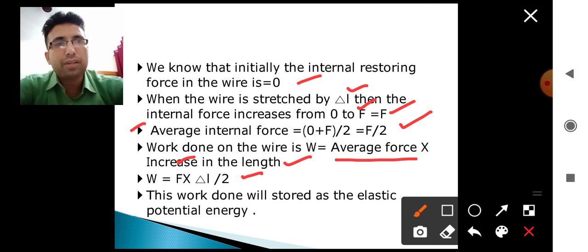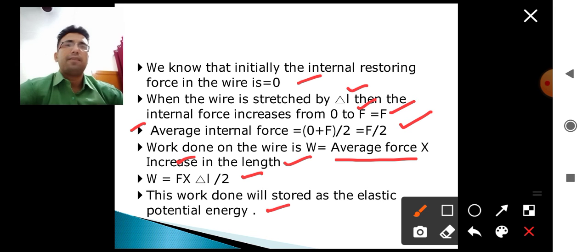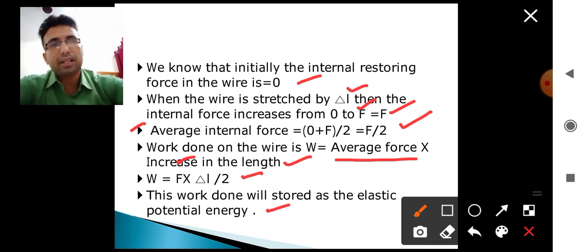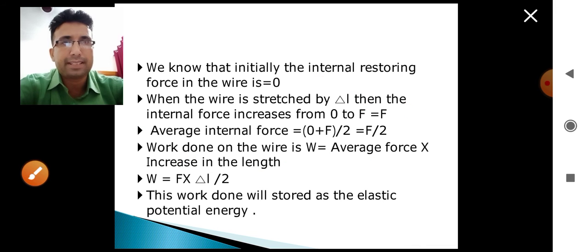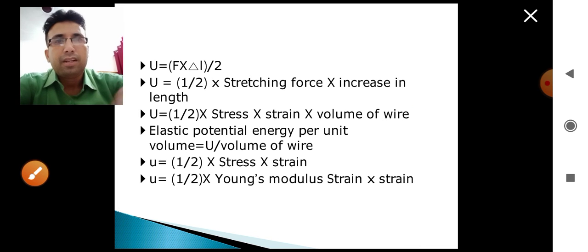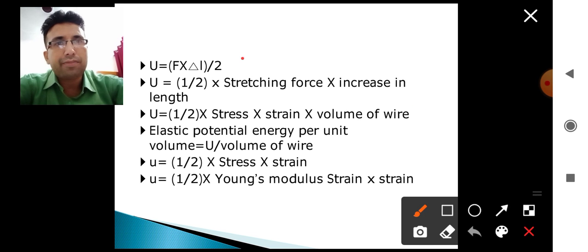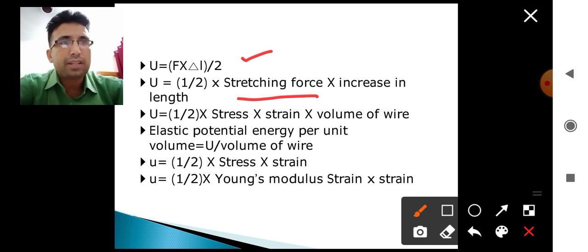Now this work done will be stored as the elastic potential energy of the body. This elastic potential energy can be represented in the form of different parameters. Let us see. Now U is equal to F into delta L upon 2. So it can also be represented as half the stretching force multiplied by the increase in the length of the wire.